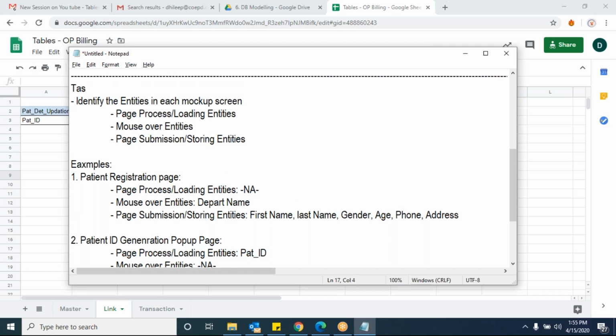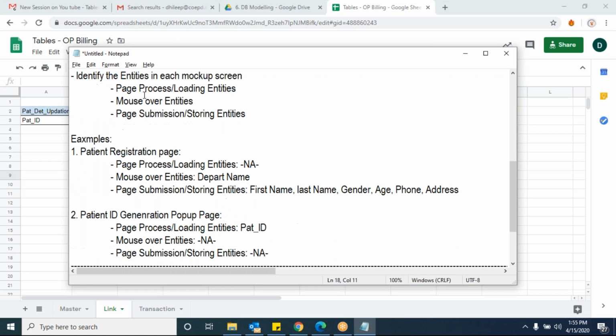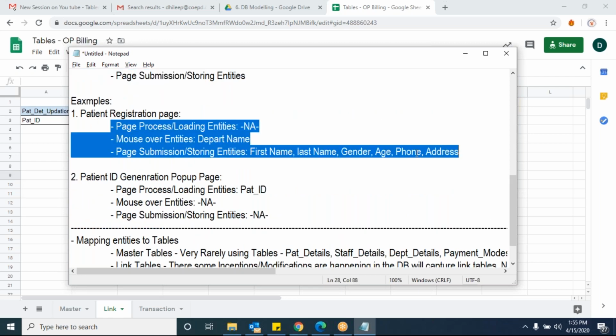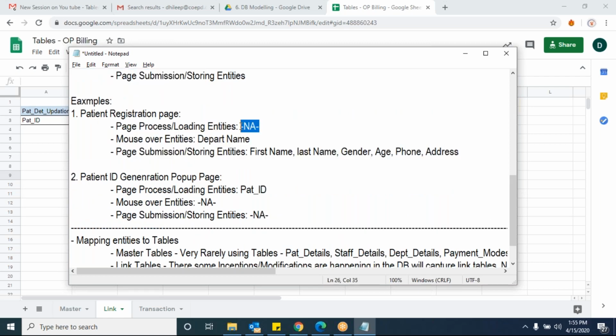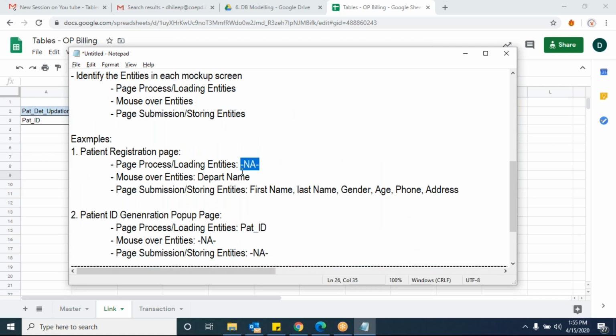Tasks to do. First, identifying entities in each markup screen. What sort of entities we need to identify? Page processing or loading, mouse over, and page submission entities. And for every page I want these 3 entities as well. If something is not applicable, write down not applicable. Is that clear?